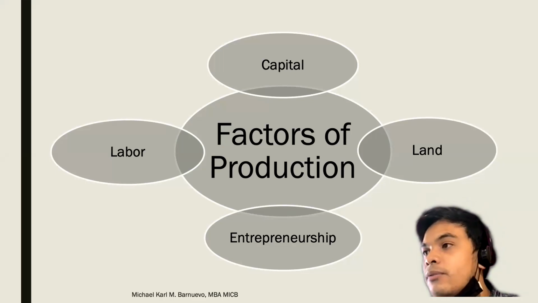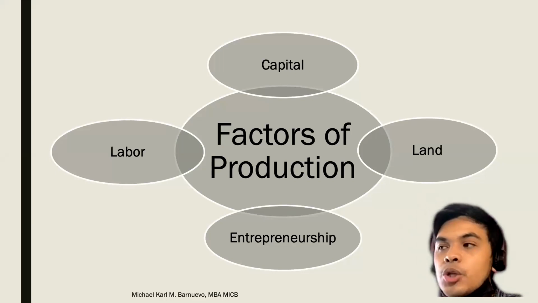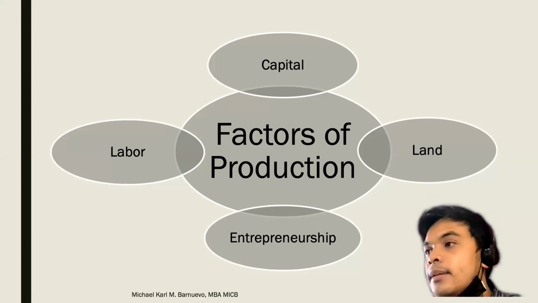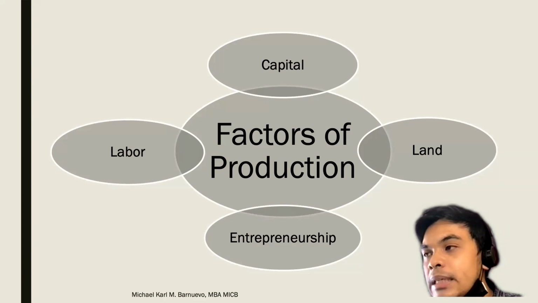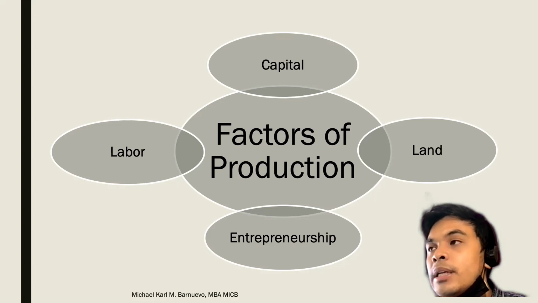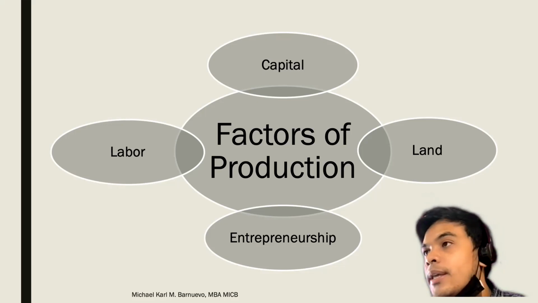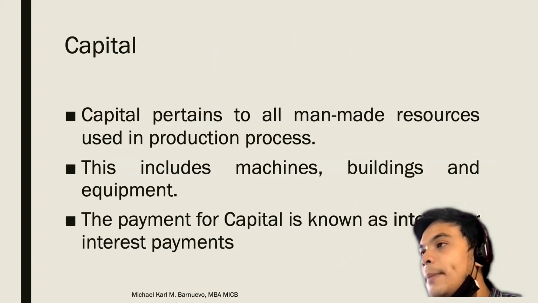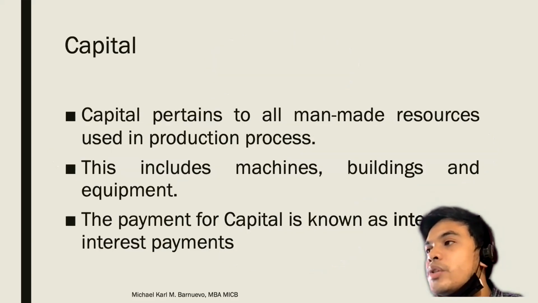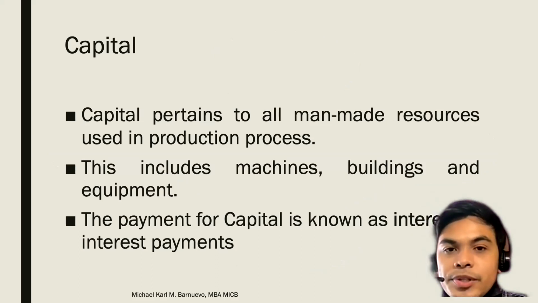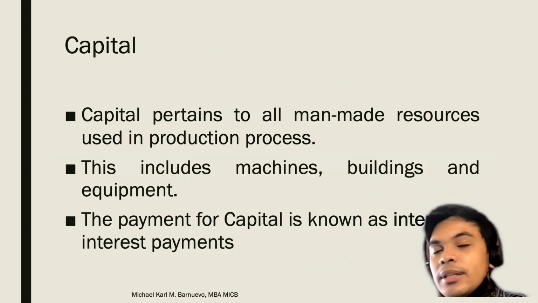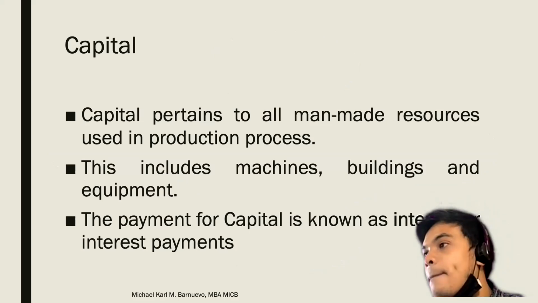And of course, we have the 4th factor of production, which is important, the entrepreneurship. What again is entrepreneurship? The ability to make the proper decisions in order to maximize the other scarce resources. Ayan, yung labor, capital, and land. Okay, so capital: man-made resources used in the production process. And what is the most man-made na resource talaga? It's the financial resource, or money, or capital. Ayan.